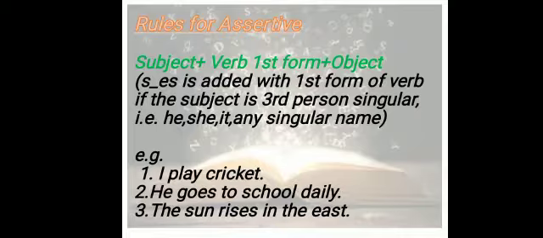Then see the next sentence: the sun rises in the east. It is not "sun rise in east". Sun rises, because sun is again third person singular, so we have added s with rise.